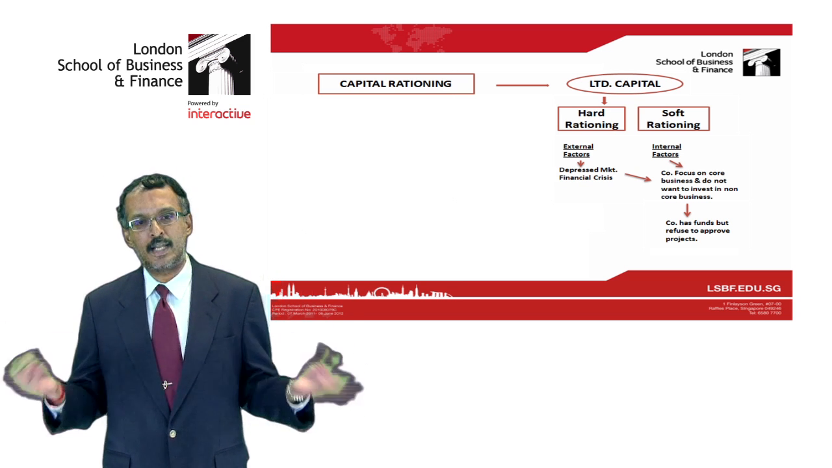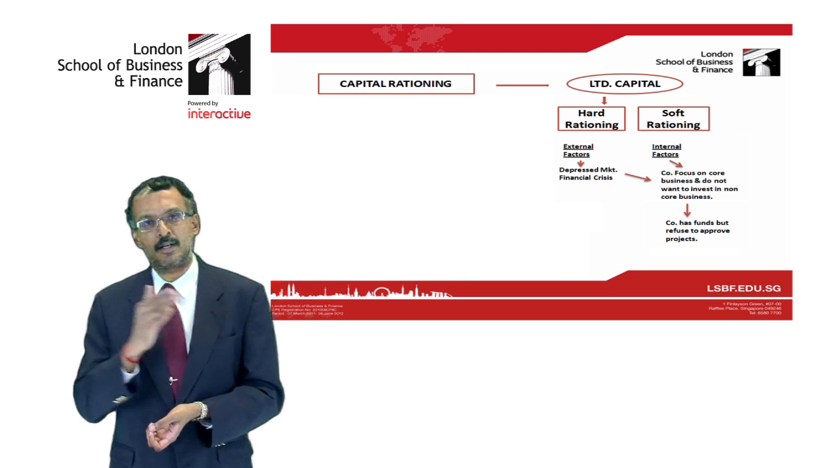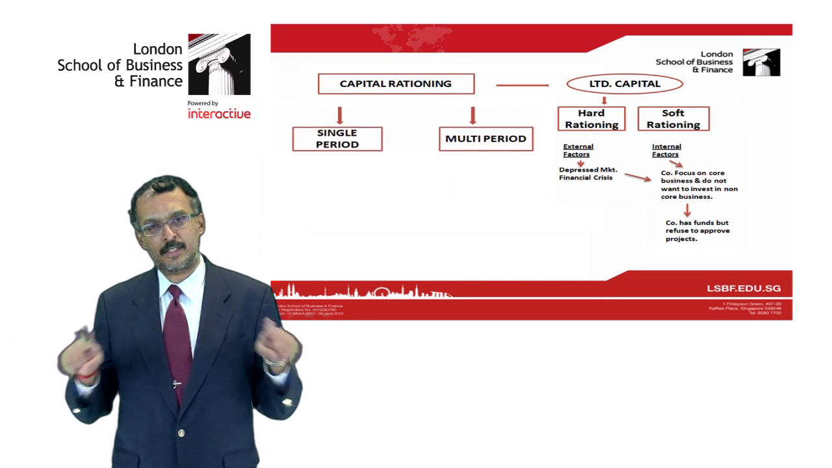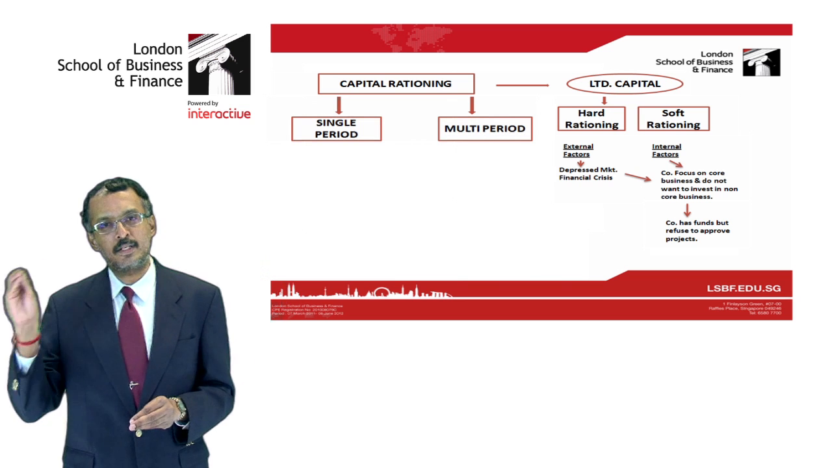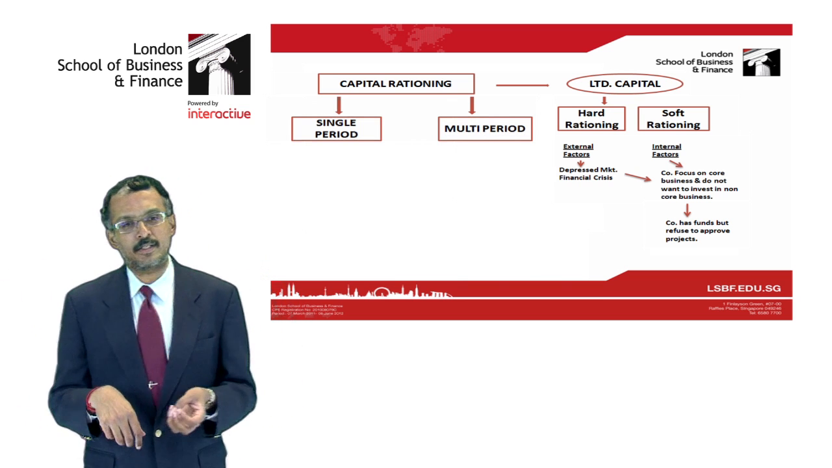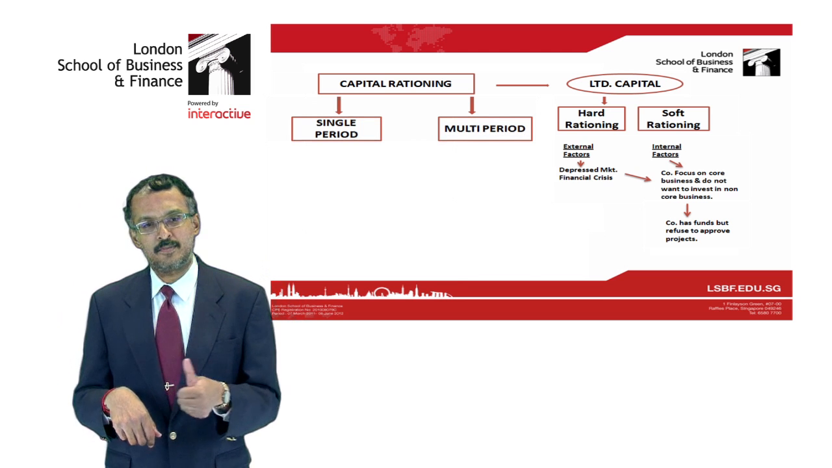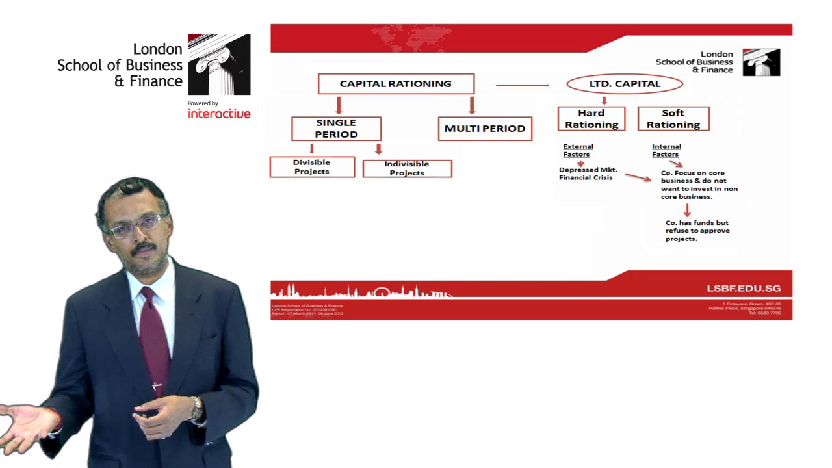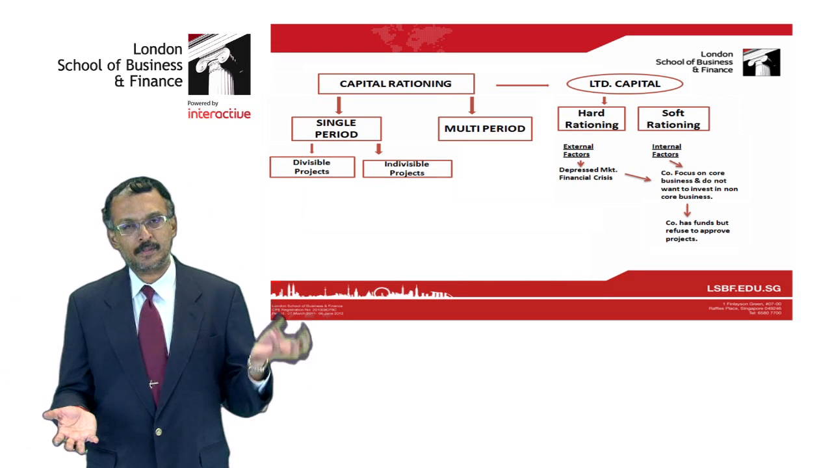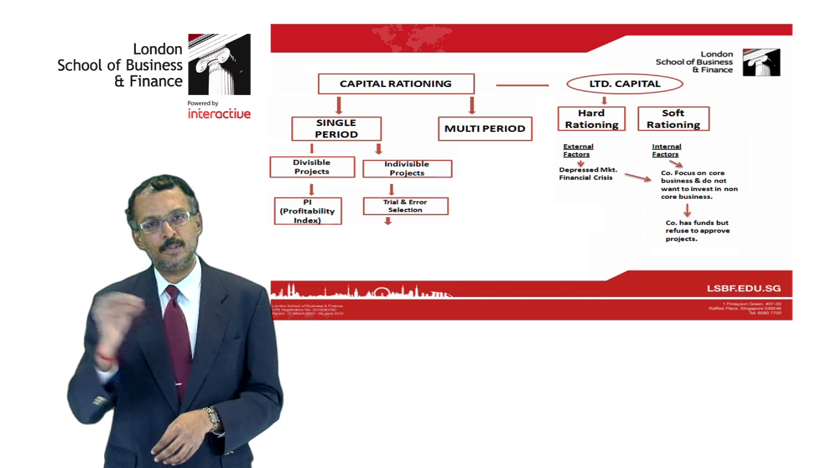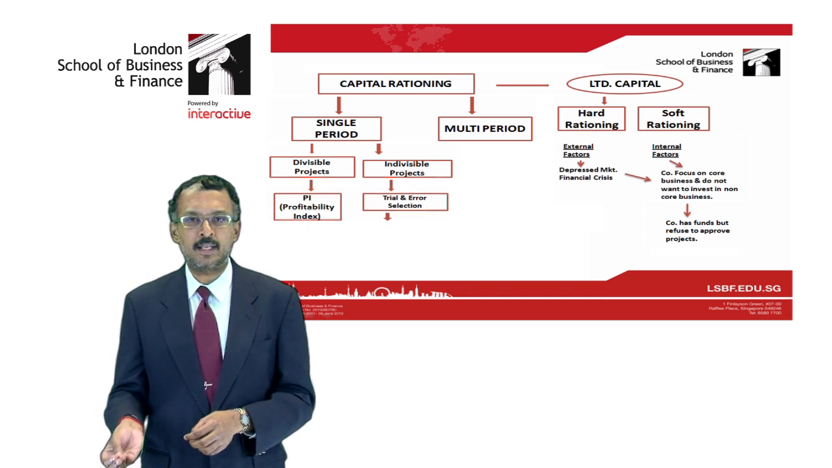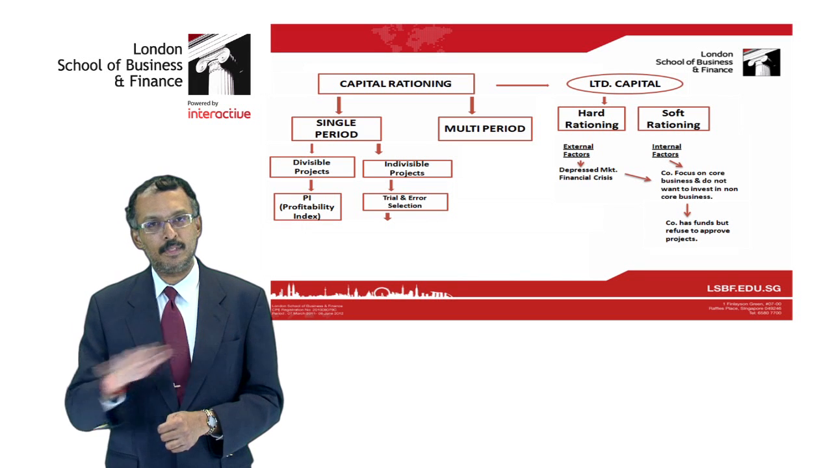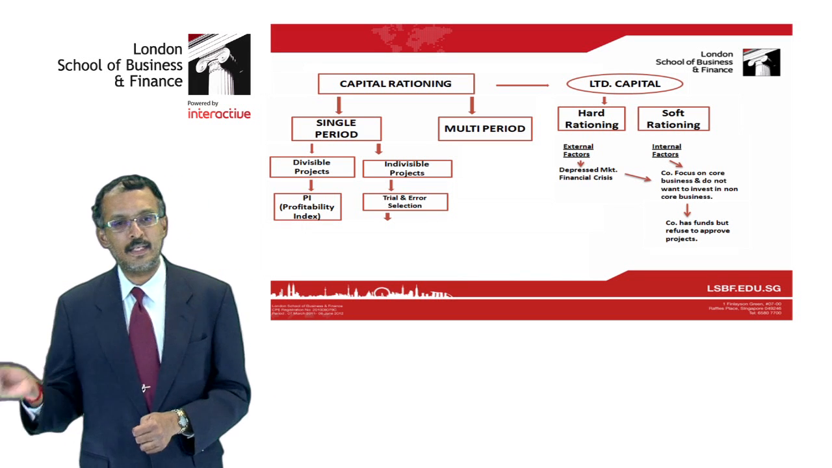To ensure that this is done, the company has to check whether the rationing is for one period or two periods. So we classify rationing under single period or multi-period. In single period rationing, it is important that you find out whether it's divisible projects or indivisible projects. What do we mean by divisible project? A project that can be started partially now and continued later is a divisible project. An indivisible project is any project that you have to start immediately and fully. That's what you mean by indivisible.